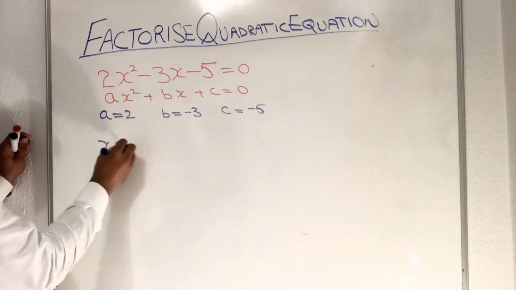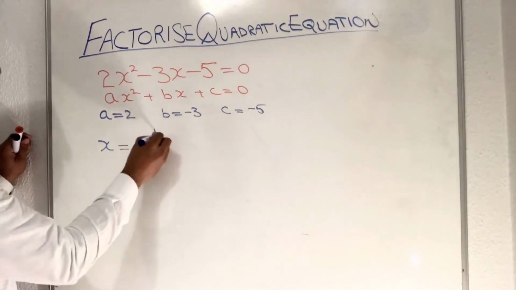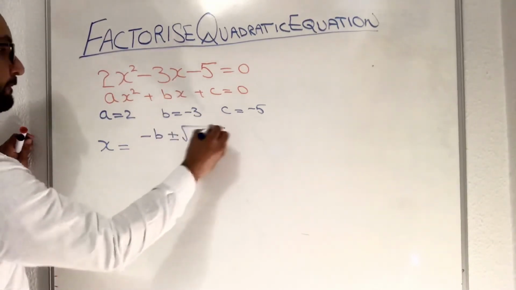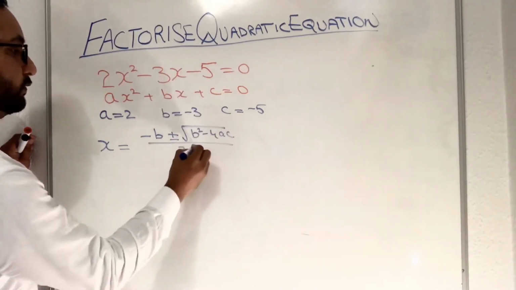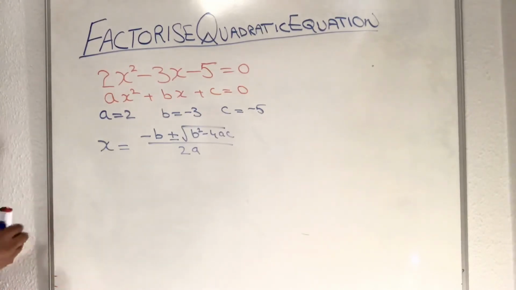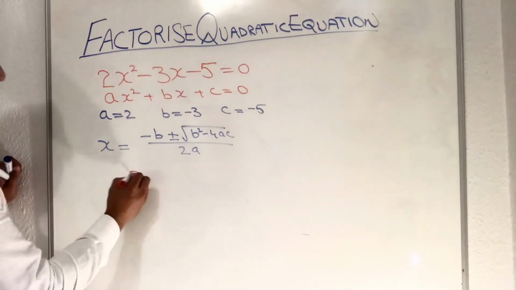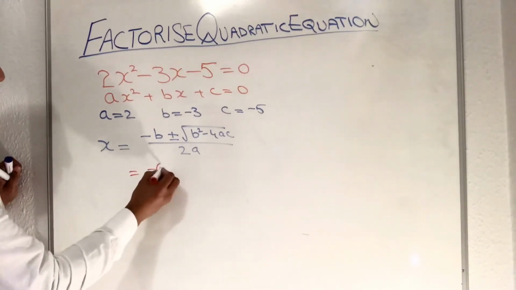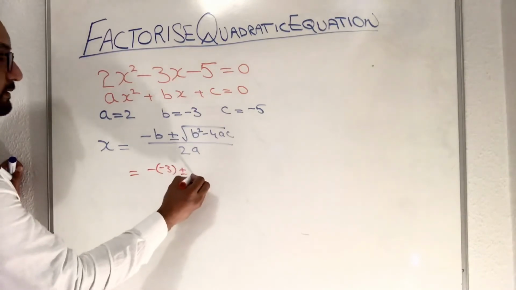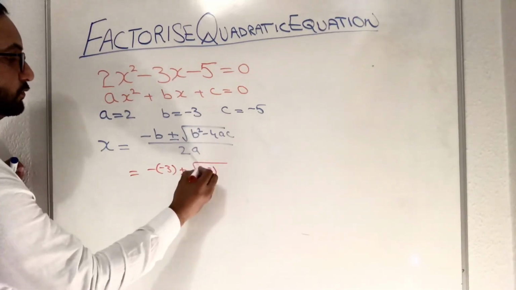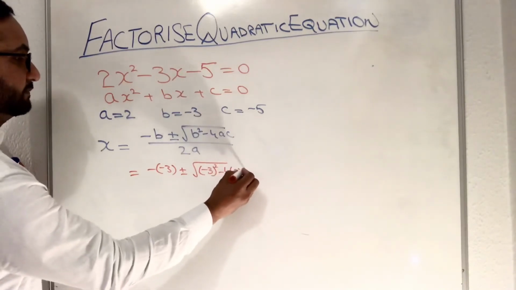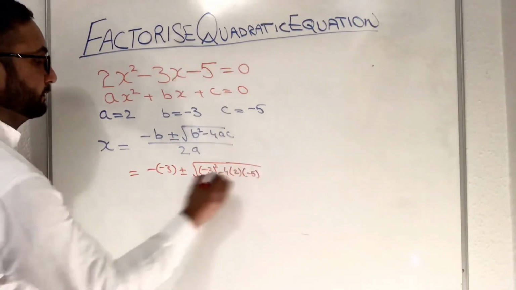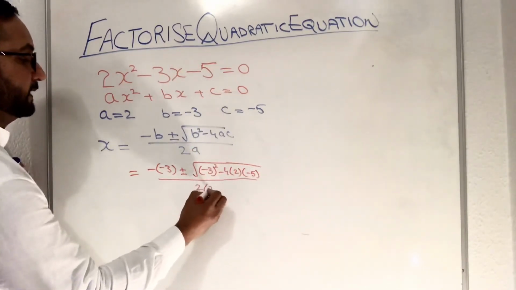What was the formula? Minus b plus minus square root of b squared minus 4ac over 2a. That becomes minus bracket minus 3 plus minus square root of 3 squared minus 4, a value is 2, c is minus 5, over 2 times a, which is 2.